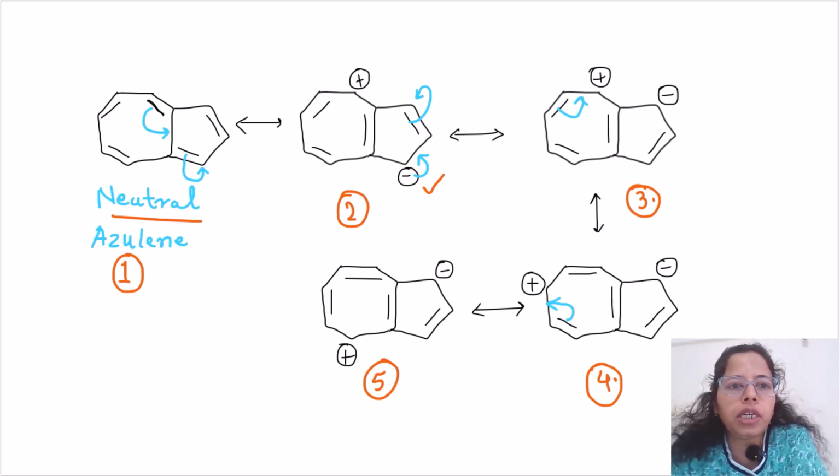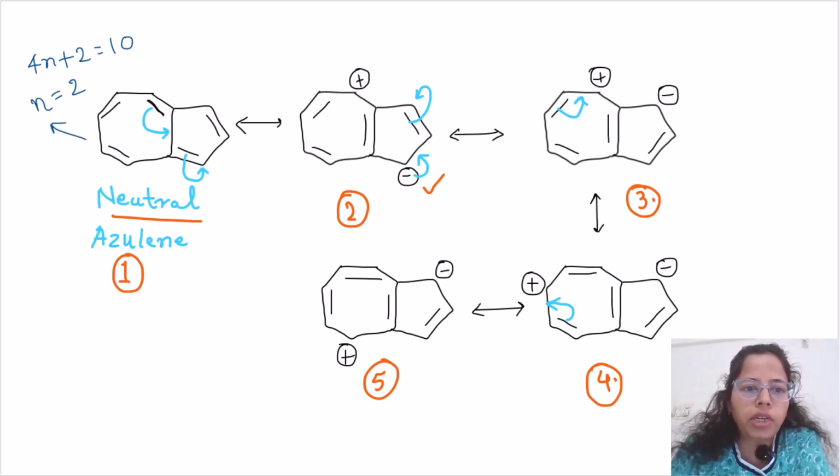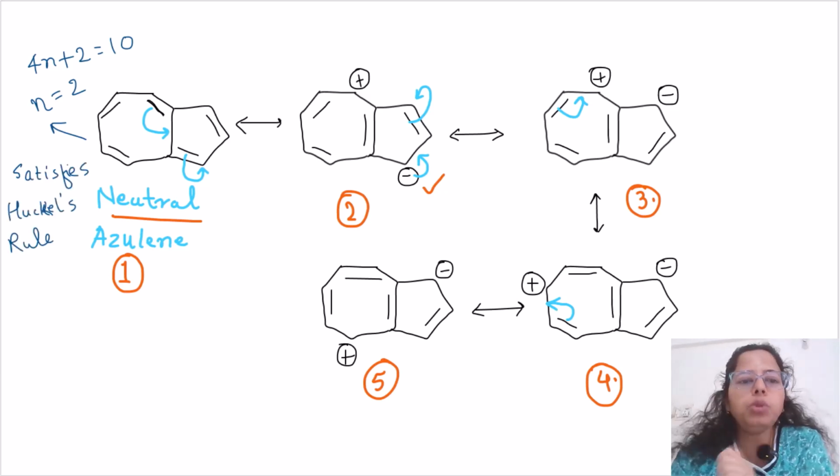The bonds are conjugated, and a total of 5 pi bonds means 4n plus 2 is equal to 10. So 5 pi bonds means 10 electrons, and n is equal to 2 here. So the neutral form satisfies Huckel's rule, right? So that is about the neutral azulene.